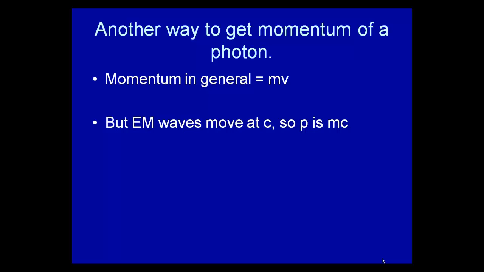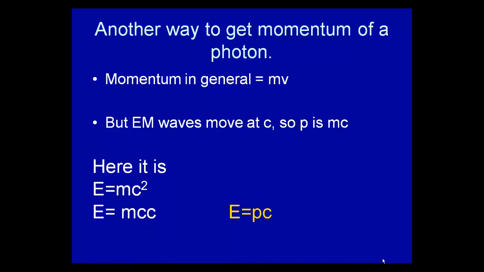Now, we know that momentum in general is mass times velocity. But electromagnetic waves move at c. So momentum is equal to m times c. Here it is. E equals mc squared, famous equation. Well, if I expand that, I get E is equal to mc times c. Hey, p is equal to mc, so therefore E is equal to pc. So the energy of a photon is equal to the momentum of the photon times c.